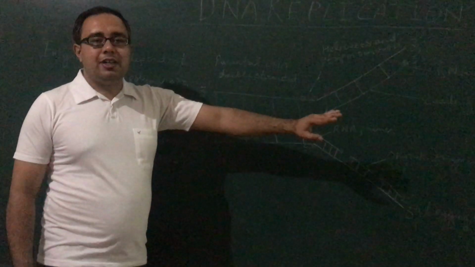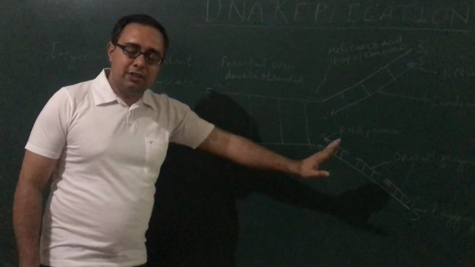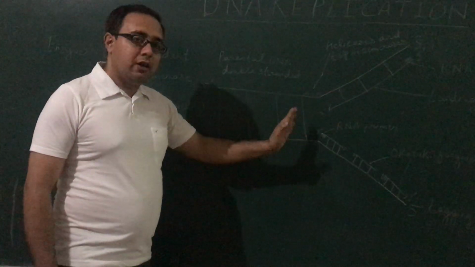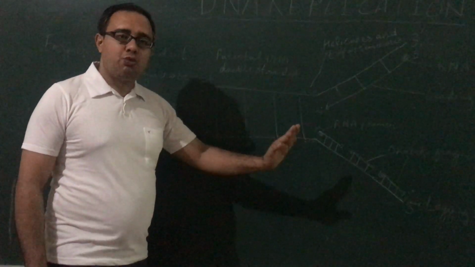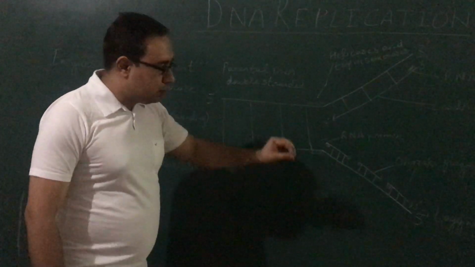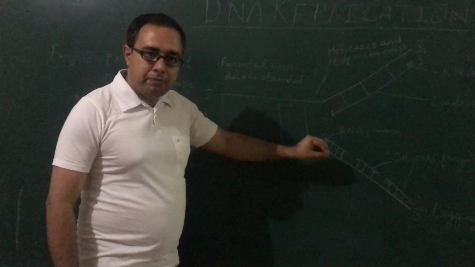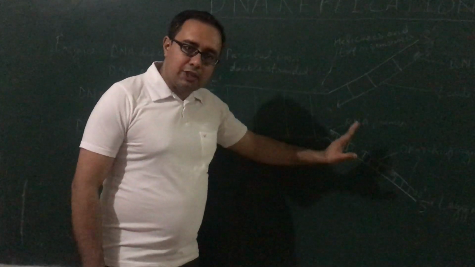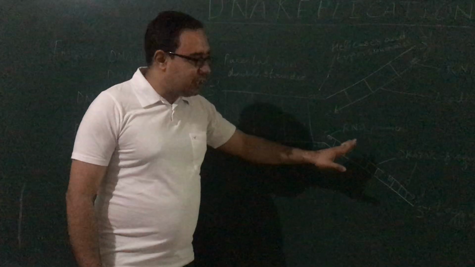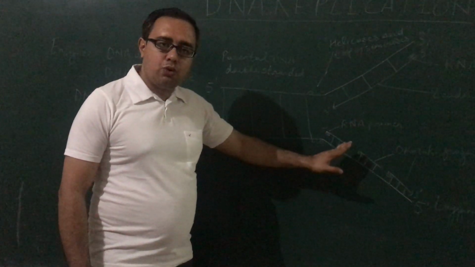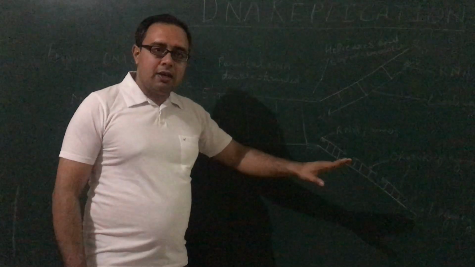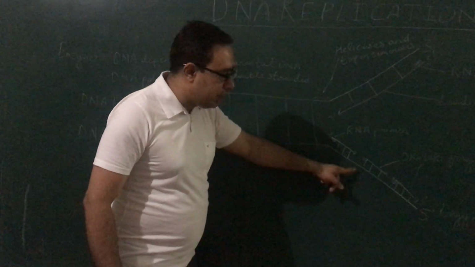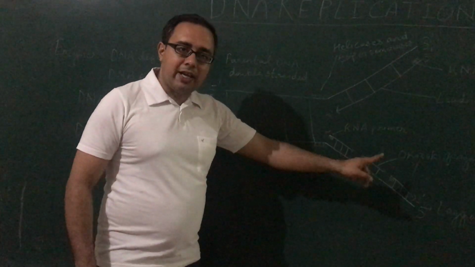Why is the other strand formed in a discontinuous way? Because this strand is formed on the parent DNA strand which is in 3' to 5' direction. So here the short RNA primers come and form a new strand of DNA in a discontinuous manner. The fragments formed are also known as Okazaki fragments. Later, as the DNA replication process goes on, these Okazaki fragments are joined together by the DNA ligase enzyme.